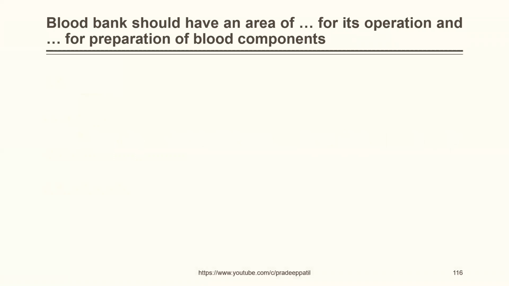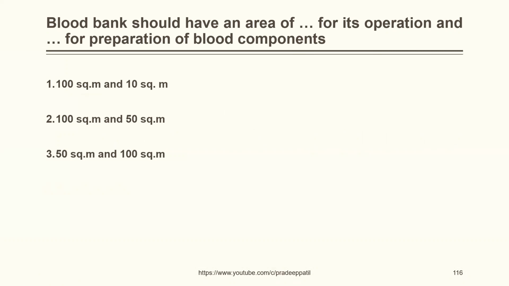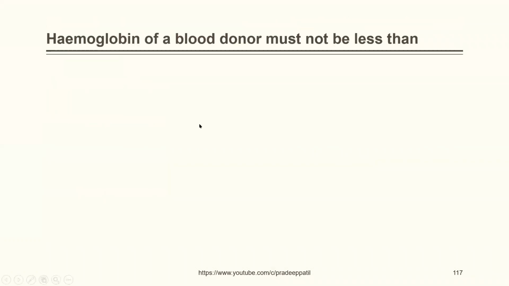A blood bank should have an area of dash for its operation and dash for preparation of blood components. 100 square meters and 10 square meters, 100 square meters and 50 square meters, 50 square meters and 100 square meters, or 10 square meters and 100 square meters. The correct answer is 100 square meters for operation and 50 square meters for preparation. Hemoglobin of a blood donor must not be less than 10 grams, 12 grams, 12.5 grams, 14 grams. The correct answer is 12.5 grams.